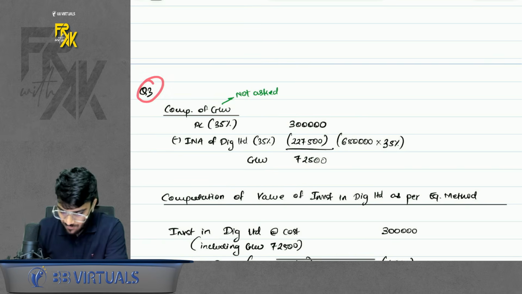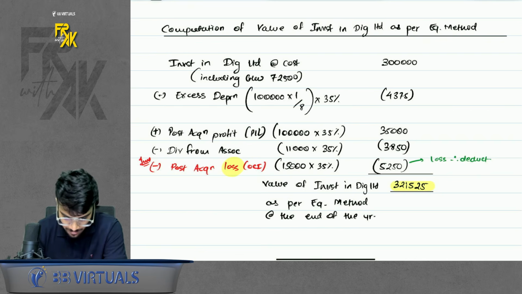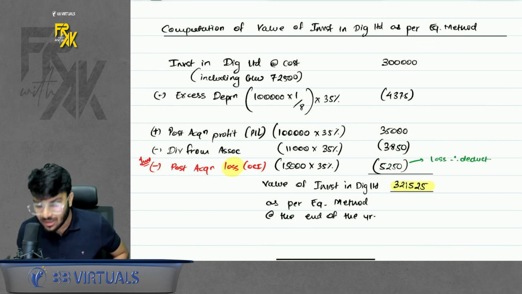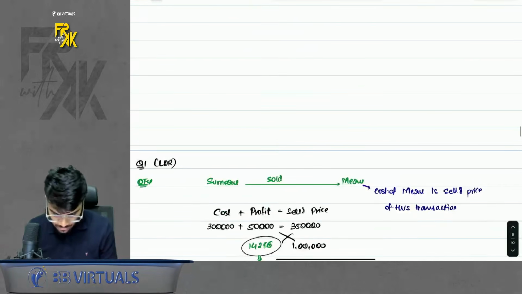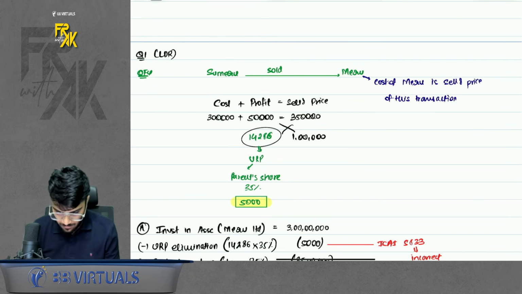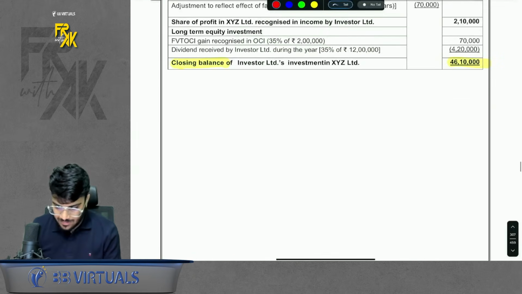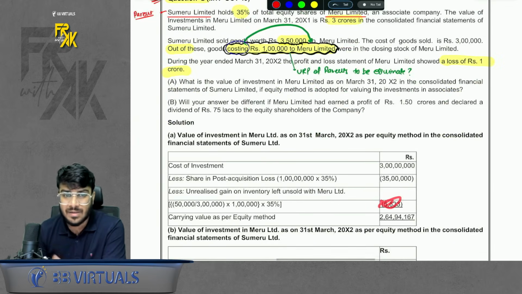The same is question number 3 of mine, in the question bank. It is exactly the same, very simple. The only important part here is that if the associate incurs a loss, you will record the share in loss also. Okay. So we did these 3 illustrations. Then we did one more question, that is question number 1. I discussed that there is an issue in the solution of this question, so we discussed the correct solution also.